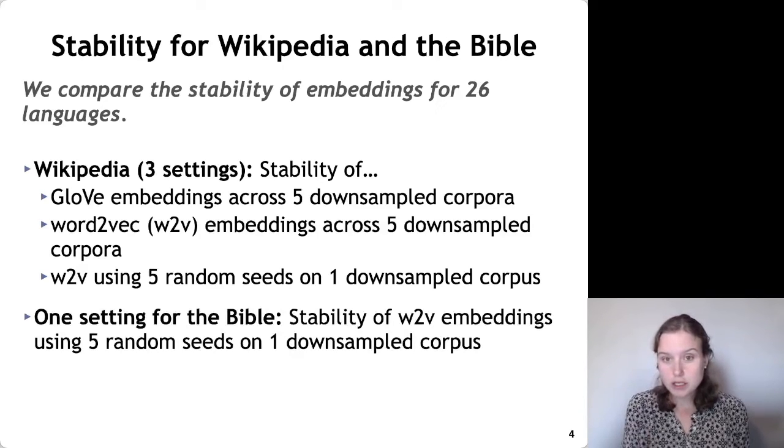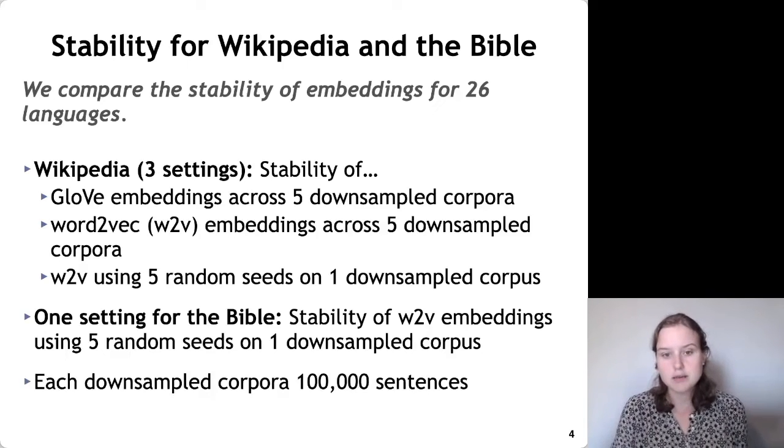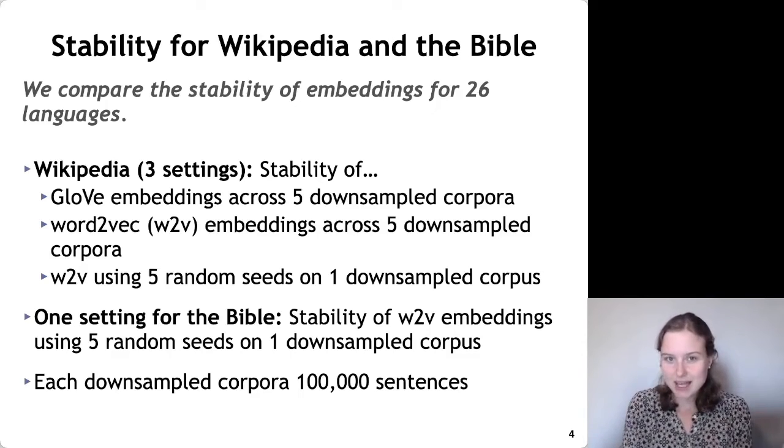Okay, we're also going to look at the Bible. Now the Bible is a lot smaller than Wikipedia, so we're only going to do 1 setting here, the last setting: stability of word2vec embeddings using 5 random seeds on 1 downsampled corpus. The reason we only do this setting is the Bible is just too small to have 5 downsampled corpora. Each downsampled corpus is going to be 100,000 sentences across all of these, and we're going to be looking at 26 different languages.